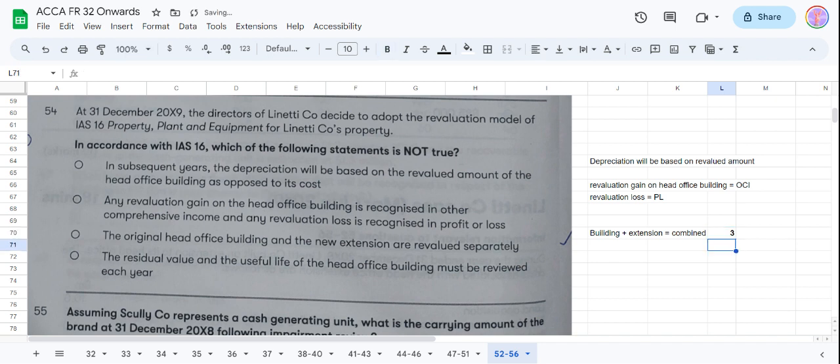The residual value and the useful life of the head office building must be reviewed each year. Every year we do this, the useful life and residual value is reviewed each year, which is also true. This one will be combined, but in the third statement they are saying that head office building and the new extension will be revalued separately, which is not right. So third will be our answer here.